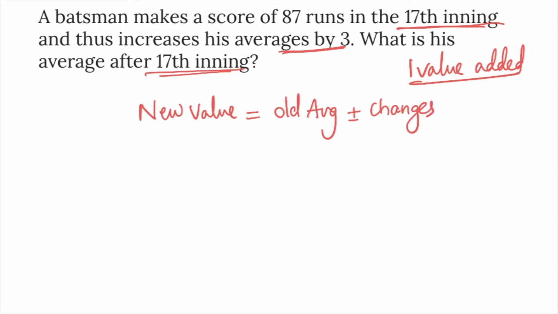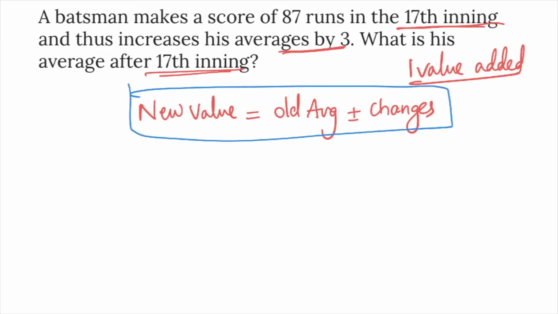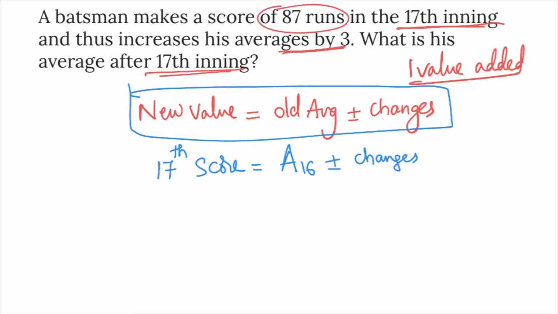Here in this problem, the 17th match score is equal to the old average, meaning average up to 16 matches, plus or minus changes. You can apply it in this way. How many runs are scored by him? 87 runs in the 17th match is equal to the 16 matches average, which is not given.